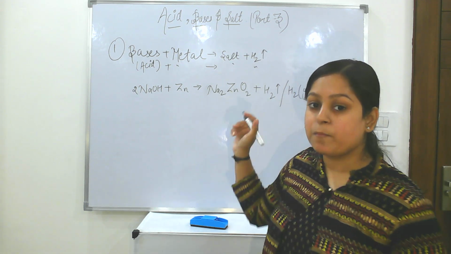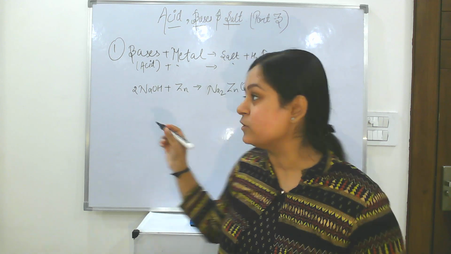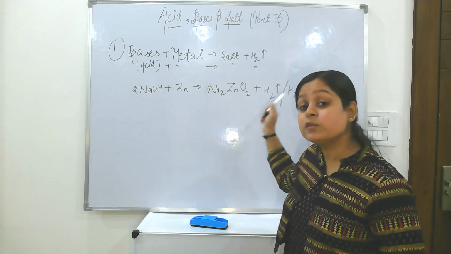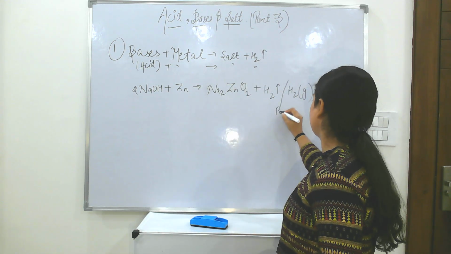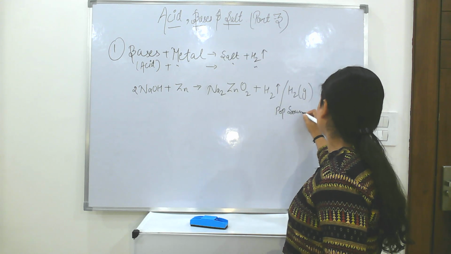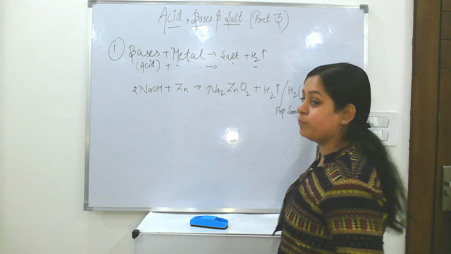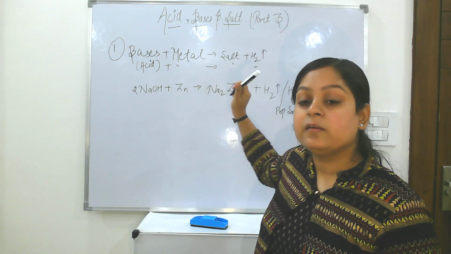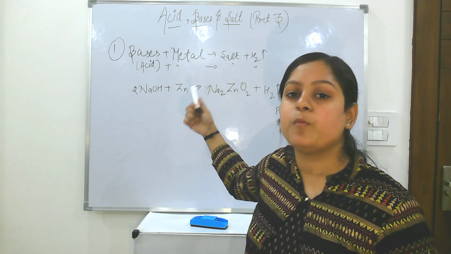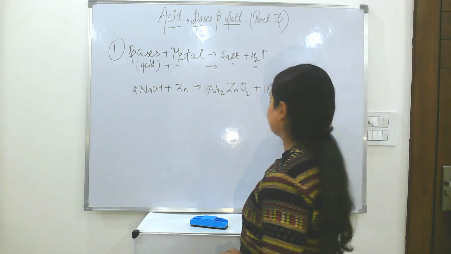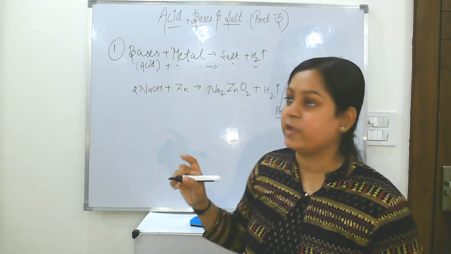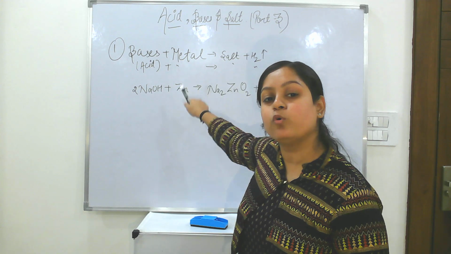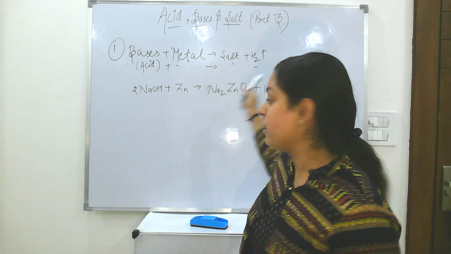Now you must remember the test to check the presence of hydrogen gas, that is the pop sound test. If we bring a burning candle near the mouth of the test tube, it will make a pop sound. This reaction is the same for both acid and base. They will release hydrogen gas.